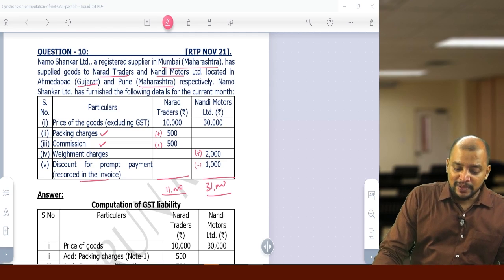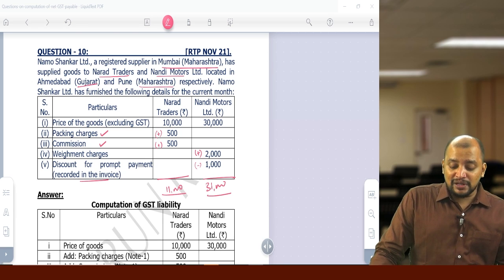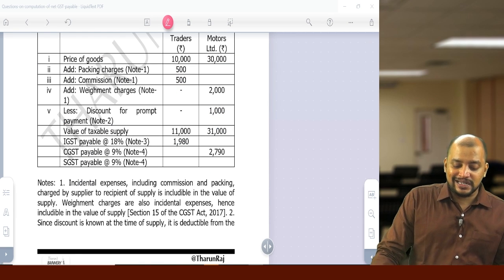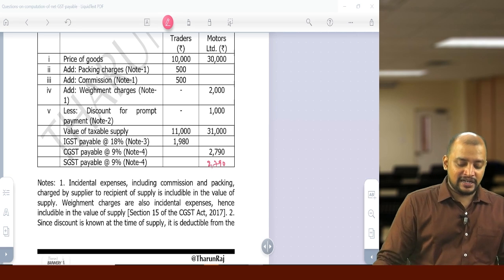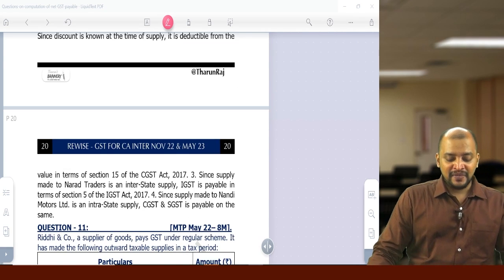Accordingly, the first one will be IGST liability and the second one will be CGST, SGST liability. So 2,790 and 2,790. This will be taken as the answer.